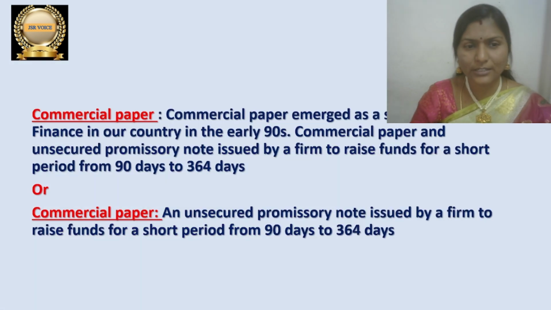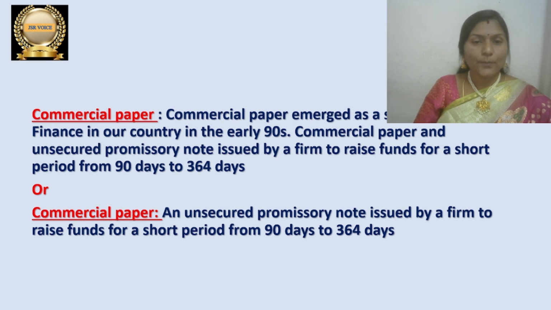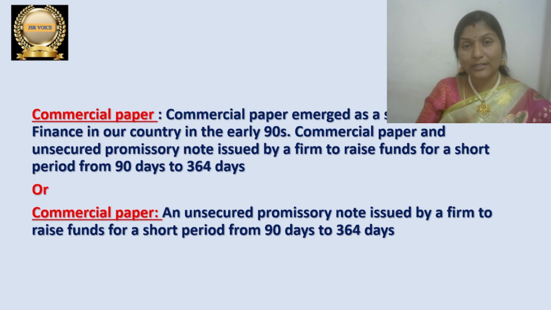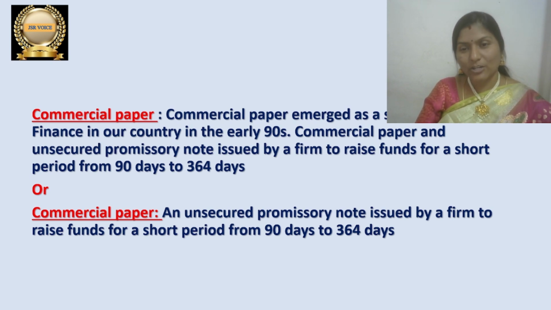The next definition is commercial paper. Let me explain what commercial paper actually is. Commercial paper is one type of term finance in our country which emerged in the early 90s. These commercial papers are unsecured promissory notes. Who will issue this commercial paper?